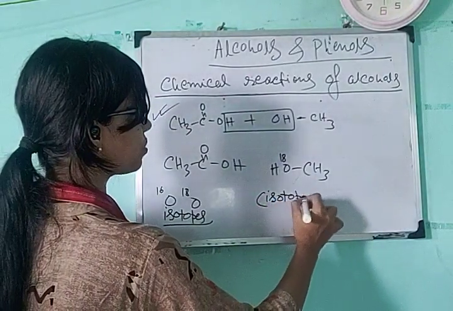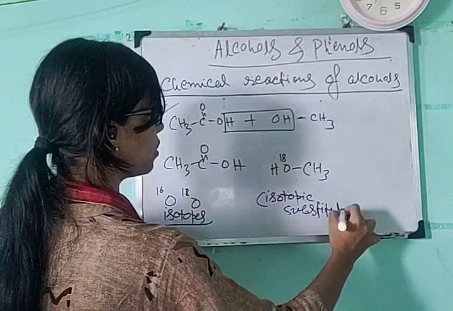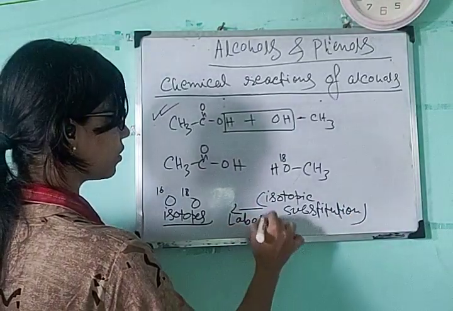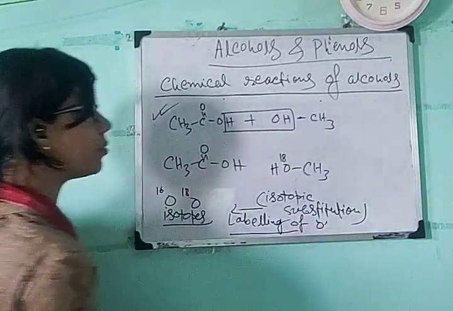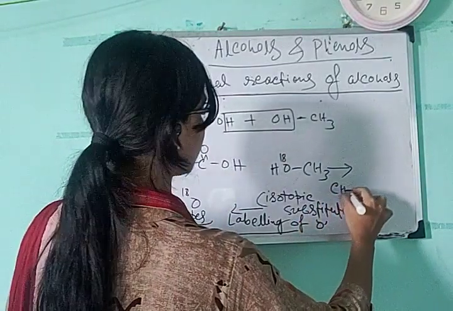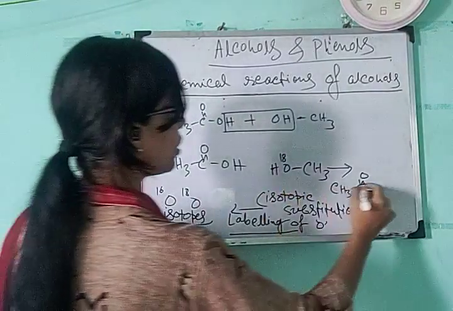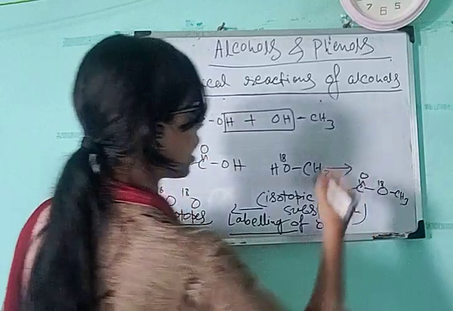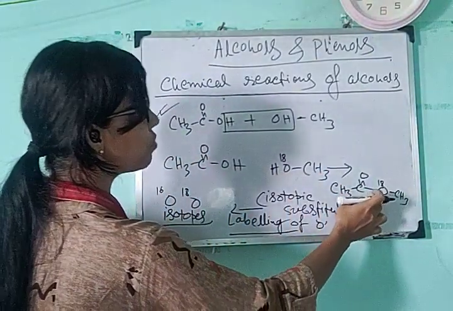Okay, isotopic substitution. And this isotopic substitution is also known as labeling of oxygen. So why labeling of oxygen? When the product is formed, it is found that the labeled oxygen retains here, OCH3. The isotope of oxygen, that is O18, after the product formation, it is found here.